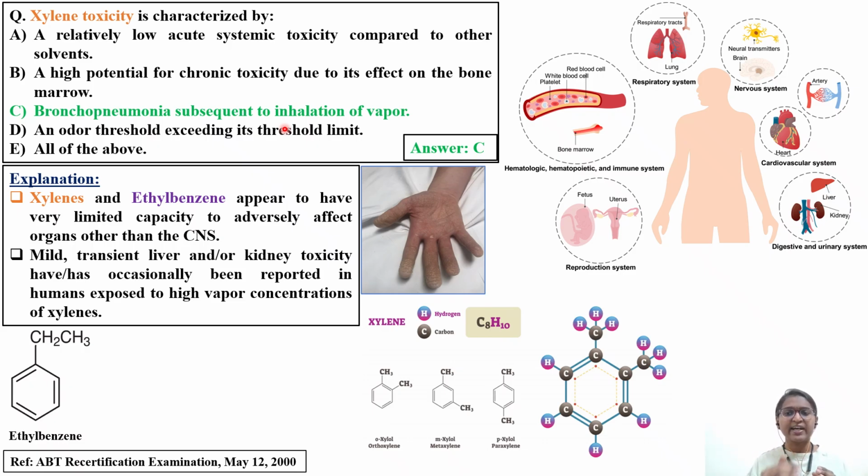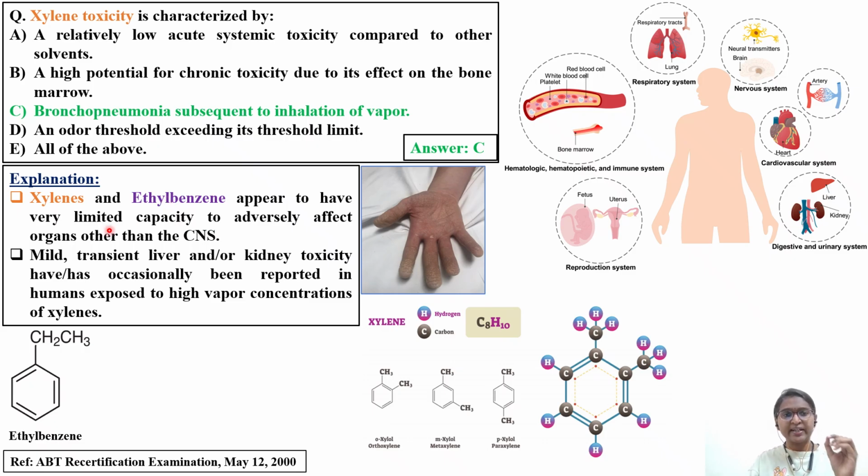So let's see the explanation given by previous DABT students. Xylene and ethyl benzene. Whenever you are reading xylene, you have to also read it in association with ethyl benzene. Why? Because in the Clayson textbook, in the solvents toxicology chapter, under that section both xylene and ethyl benzene are kept under a similar umbrella, a similar paragraph. I will show you the important pages also.